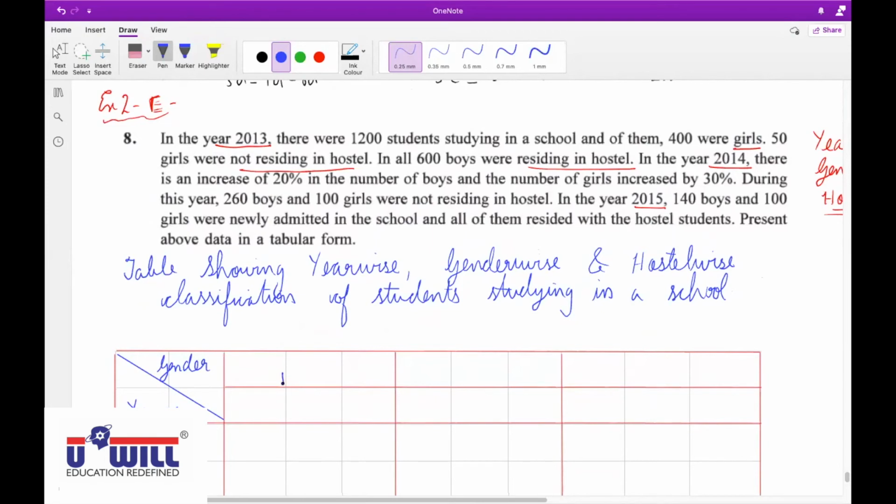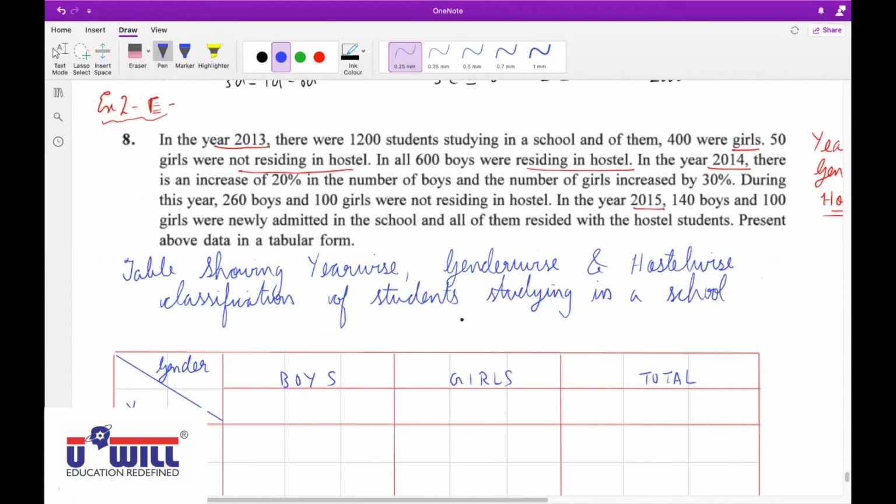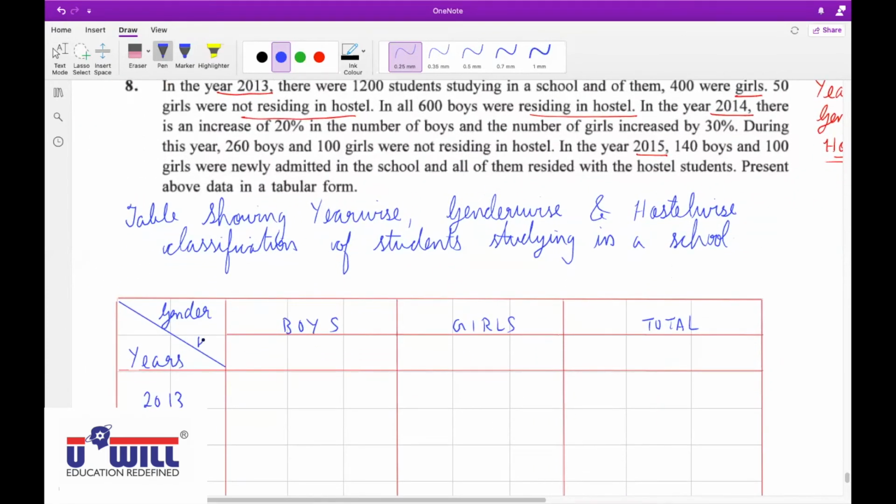In that we have boys, girls and total. And then after gender, the third attribute is hostel-wise. So under the third attribute, hostel, we have resident, non-resident and total. That means those who are residing in hostel, non-residing, and total.